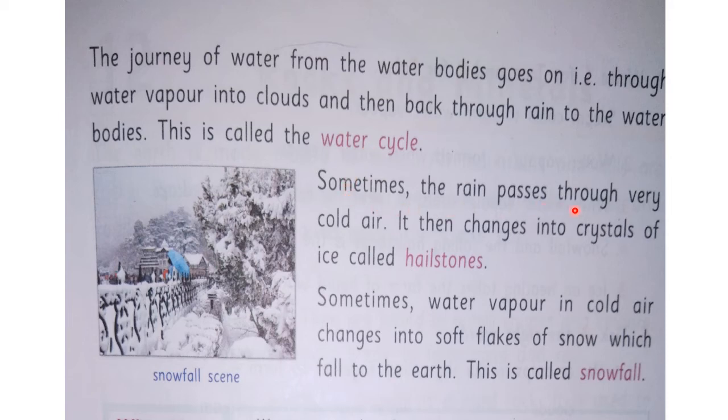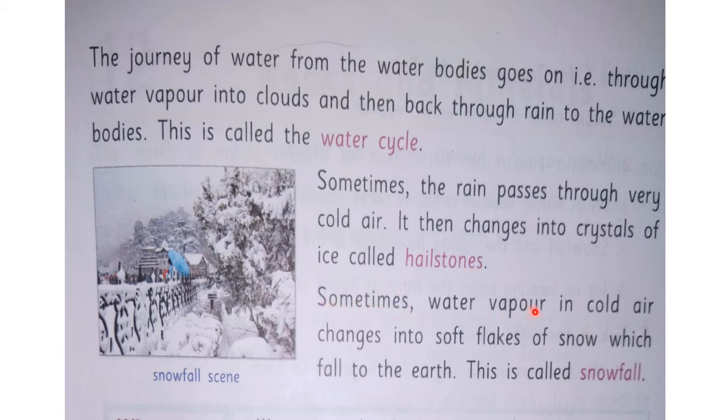Sometimes the rain passes through very cold air. It then changes into crystals of ice called hailstones. Now, children, what are hailstones? Hailstones are formed by layers of water attaching and freezing in a large cloud, or you can also say it as frozen rain.